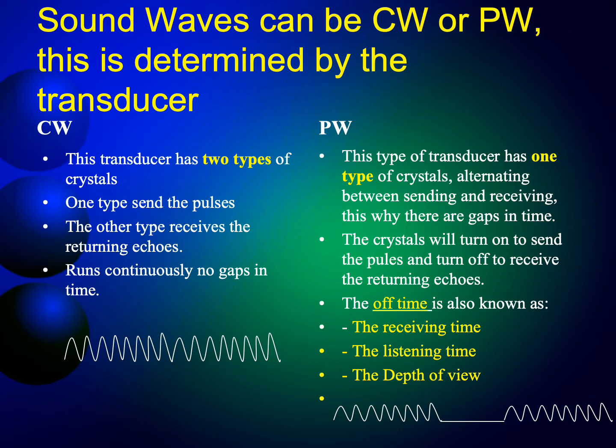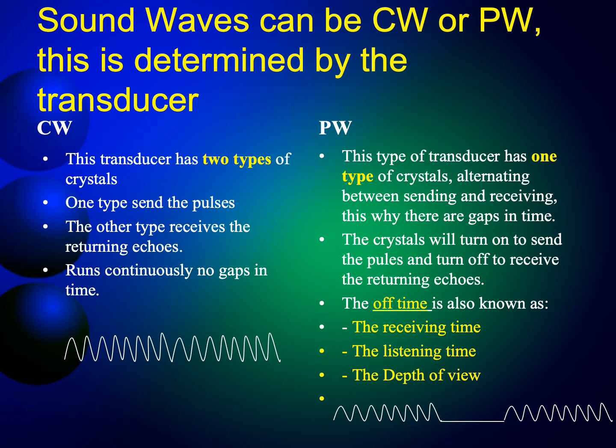Okay, sound waves can be continuous or pulse wave. So what determines whether sound runs continuously or runs interrupted by gaps in time? That's pulse wave. This is determined by the transducer. What do we mean by this? So let's open the continuous wave transducer. We have so many crystals inside. These crystals, regardless of the number, will be of two kinds. One type sends the pulses inside the soft tissue. The other one will receive the returning echoes. So this is why the wave runs continuously, no gaps in time.